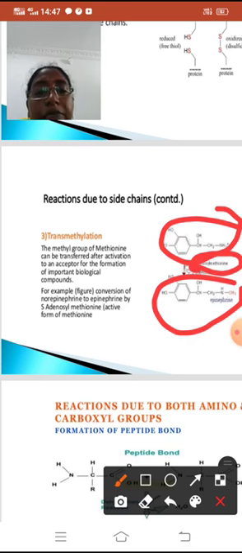As a result, we get the methyl group substituted norepinephrine.